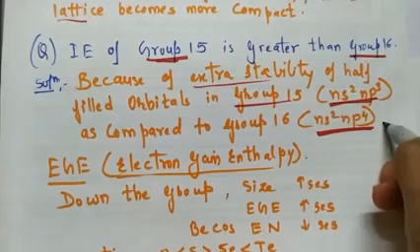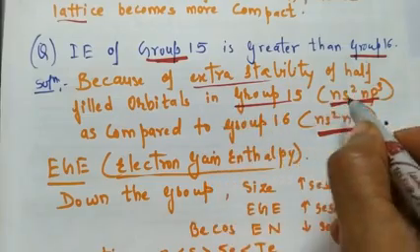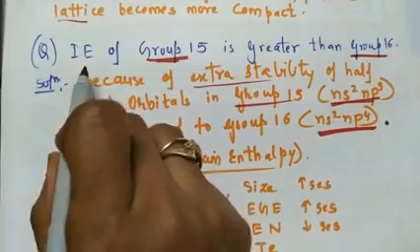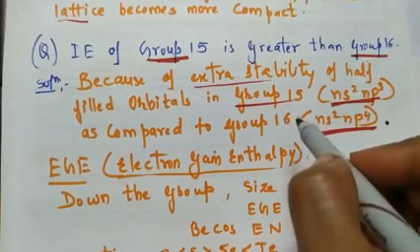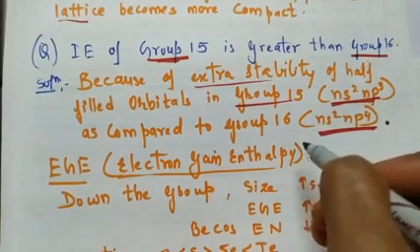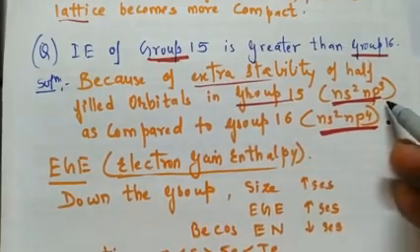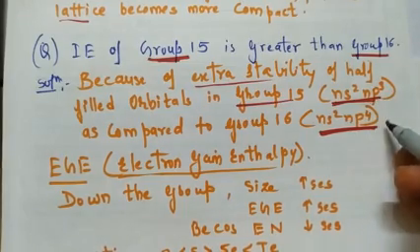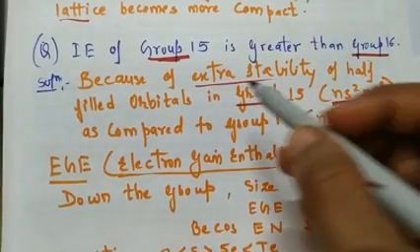So be clear about this point. First point, because of the extra stability of half-filled orbitals in group 15, they have high ionization enthalpy, right? Ionization enthalpy is greater. Ionization enthalpy means the energy required to remove the most loosely bound electron. Here more energy will be required because it is stable. So therefore its ionization enthalpy will be greater. So this is the answer for this question, why ionization